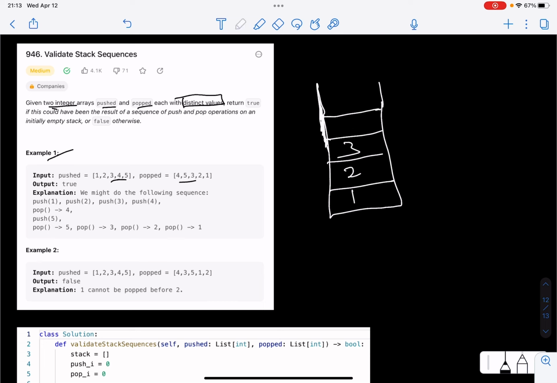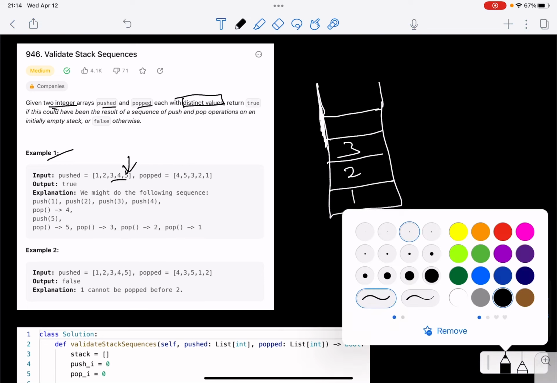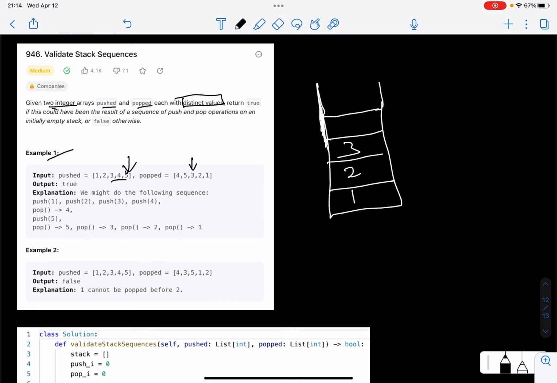So we pop 4 and then we cannot pop 5 yet because 5 isn't present in the stack. So we push 5. So 5 goes in. And then we see, oh, we can pop 5. So we pop 5. Next we have 3, so we see, okay, we can pop 3. So we pop 3. We can also pop 2 and we can also pop 1. So at the end we see the stack is empty. We have gone through the entire pushed and popped array. Hence it's possible. Hence the answer is true.